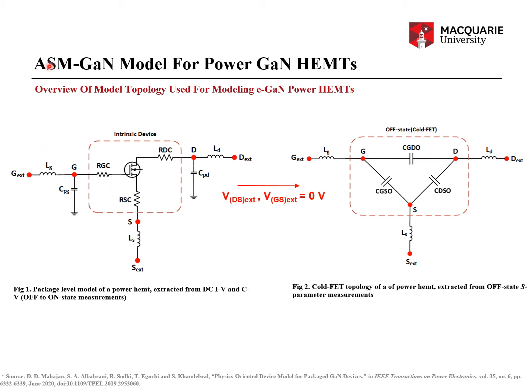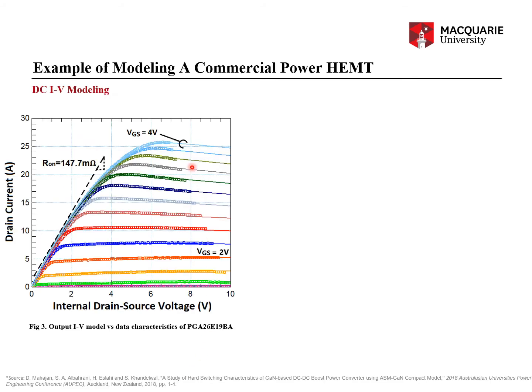All right. So let's see how the DC IV characteristics were modeled for a commercial power HEMT device. Let's see that in the next slide. The following slide shows Figure 3, the IV characteristics modeling of a commercial power GaN HEMT device from Panasonic.